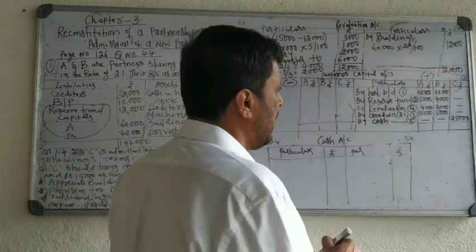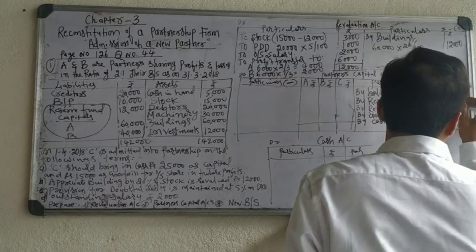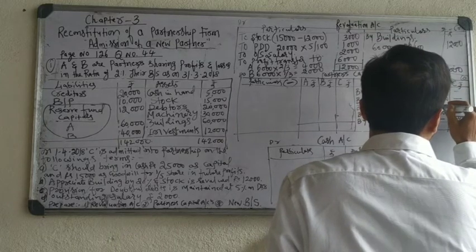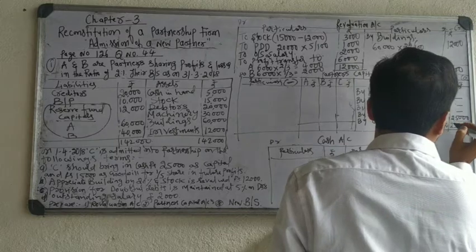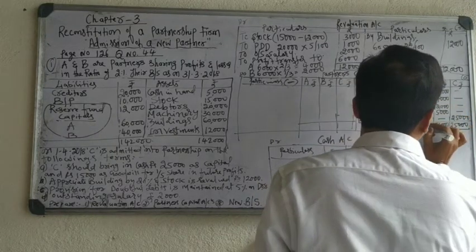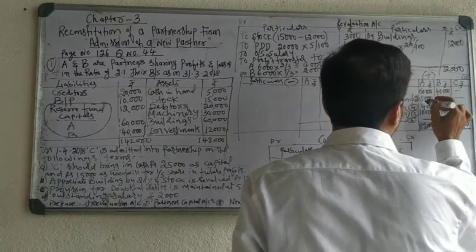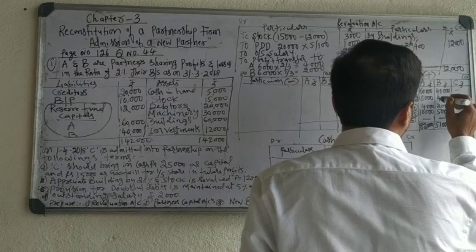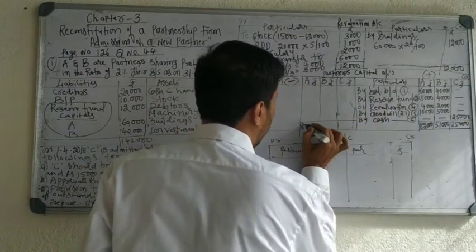Now make the total of the credit side. 25, 40, 44, 46, 51, 60, 68, 72, 82.